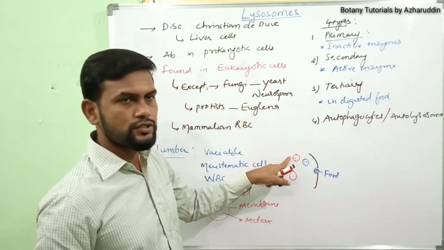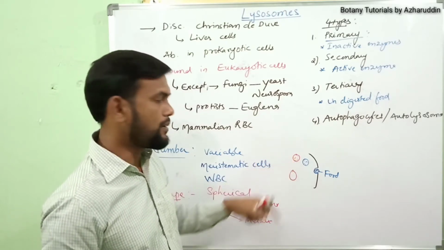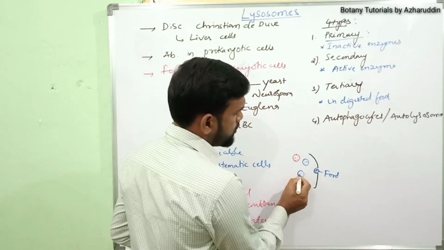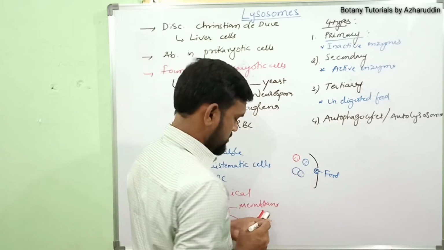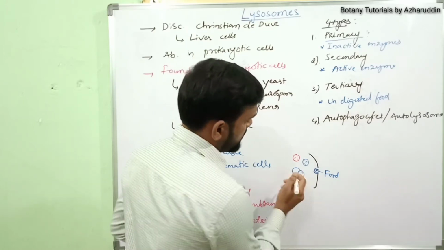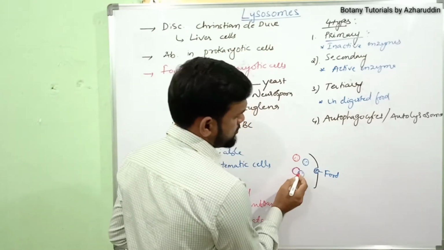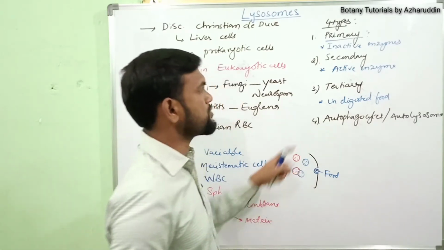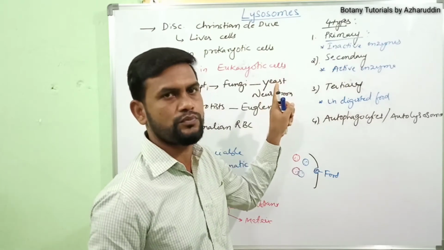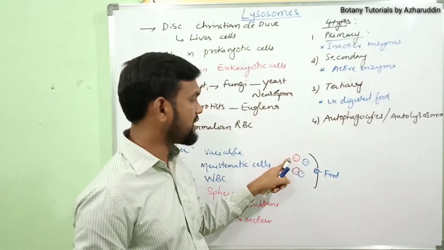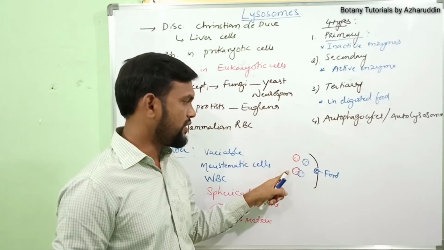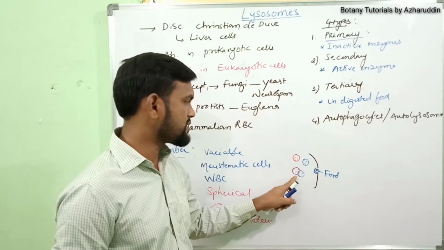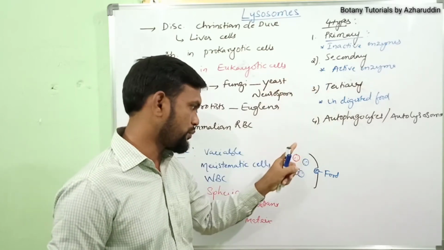These are the primary lysosomes. Inactive enzymes are present in the primary lysosomes. Next, these primary lysosomes come into contact with food particles. Then these lysosomes are called secondary lysosomes. Primary lysosomes have inactive enzymes. When the primary lysosomes come into contact with food particles, they are called secondary lysosomes.